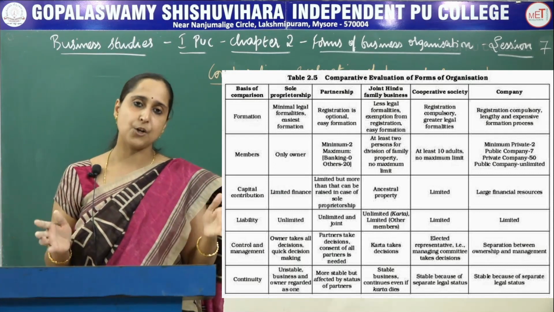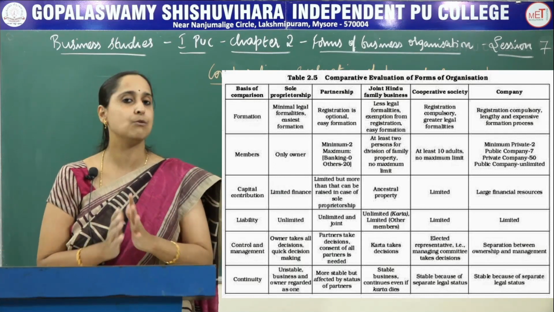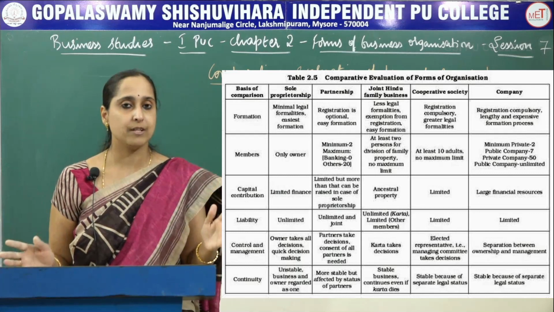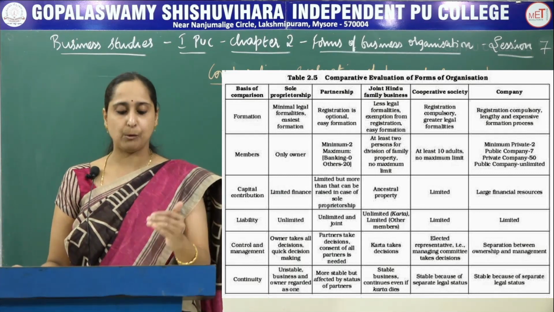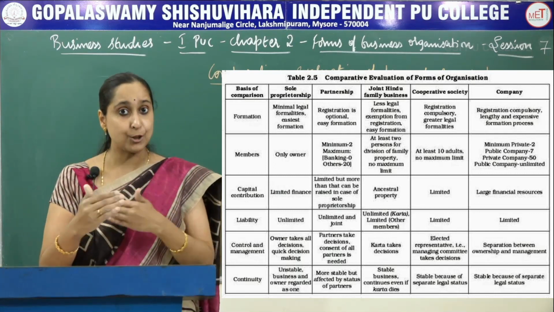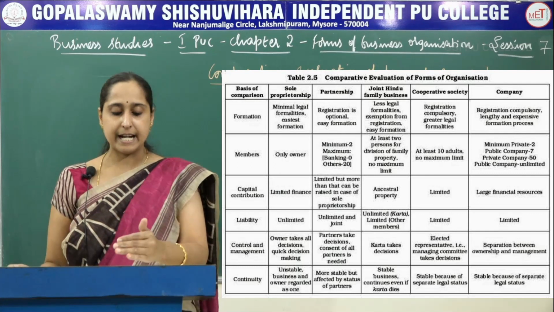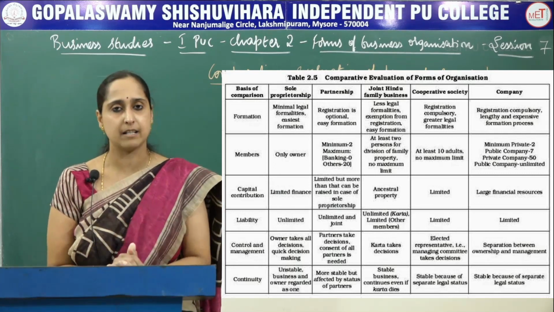Next is control and management. See, in case of sole proprietorship, the owner is the person who takes all decisions and he takes all the responsibility of the business. And in case of partnership also, the partner takes decisions with the consent of other partners. And in case of joint Hindu family business, the Karta takes decisions.